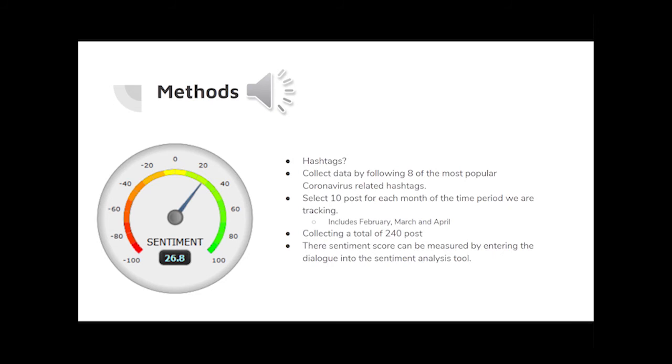And we collected a sentiment score for each of those posts. We put those posts into an Excel sheet, and we used the data to figure out what is the average sentiment score for each month and how has it changed over time. And we hypothesized why it's changed and how it will change in the future.